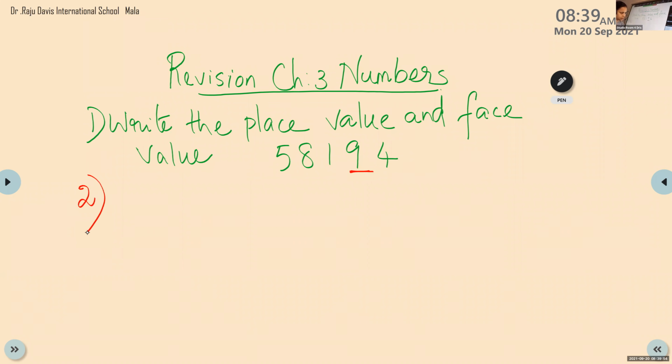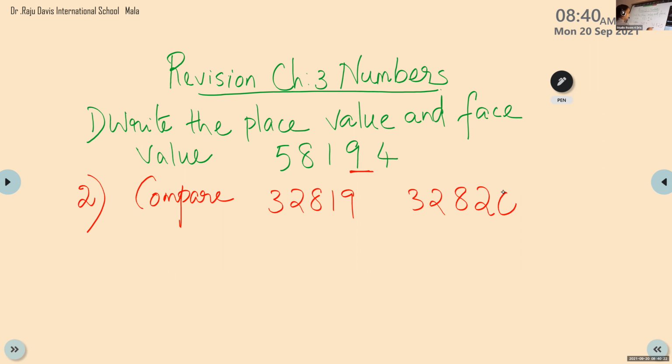First write all the questions. Okay, children, then we'll discuss the answers later. Next one, compare. 32,819 and 32,820. You have to compare. Compare means you have to compare using the symbols less than, greater than, or equal to.